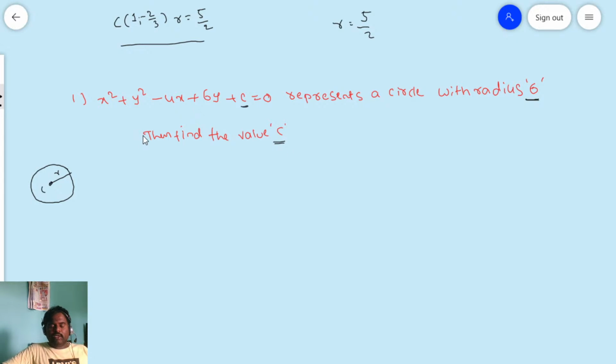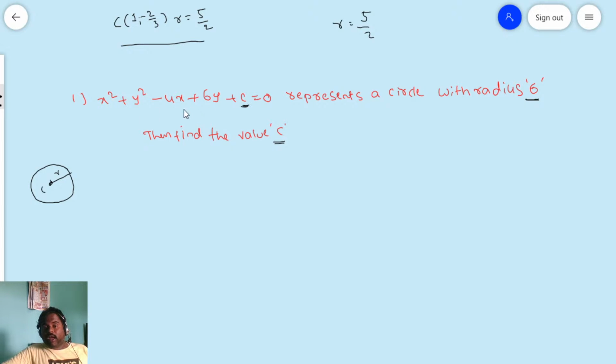I will repeat again. In the previous problem, they gave a complete circle equation without any unknown, so we could find the center and, with the c value, the radius. But here they are given a circle equation with one unknown.